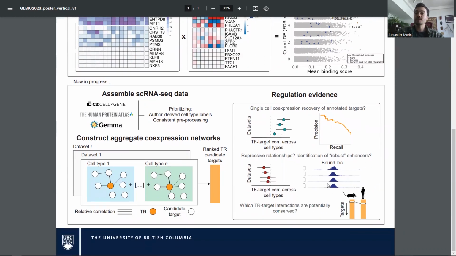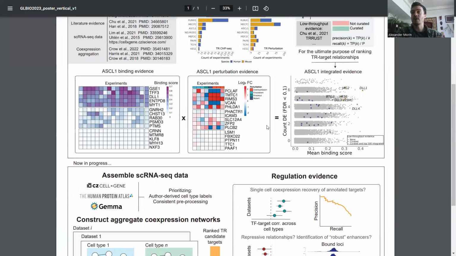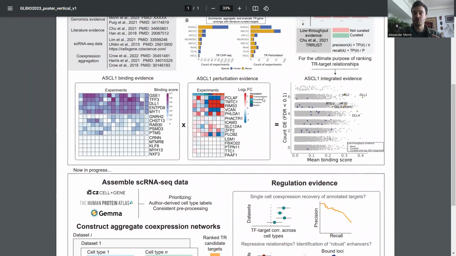Other questions we're hoping to address are things like, can we identify repressor relationships, which are inherently more difficult to identify than activation? So this will be done by looking at relationships that trend towards negative correlations in combination while still having binding evidence, as well as the sign of the fold change relative to the perturbation type.